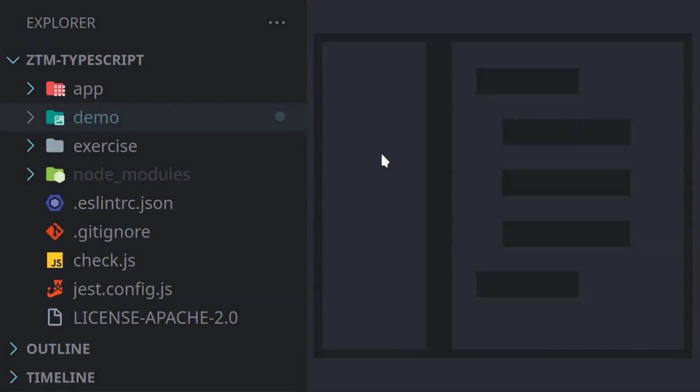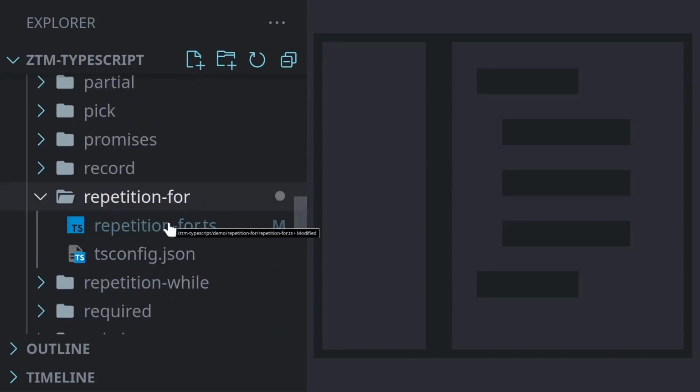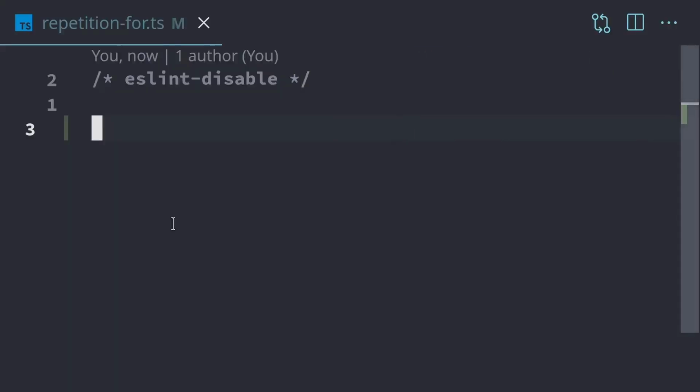In this demo, we're going to be taking a look at for loops. We'll open up the demo folder and scroll down to repetition 4 and open up repetition4.ts. So what a for loop allows us to do is it will loop until a certain condition is met, and it's going to automatically manage that condition.